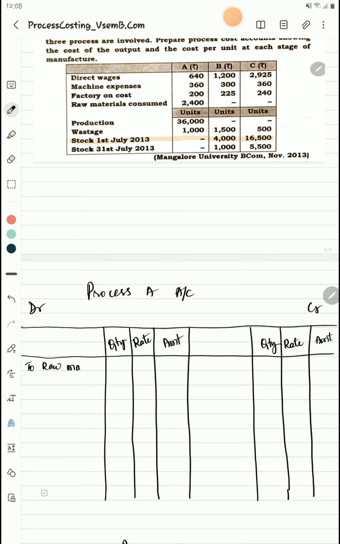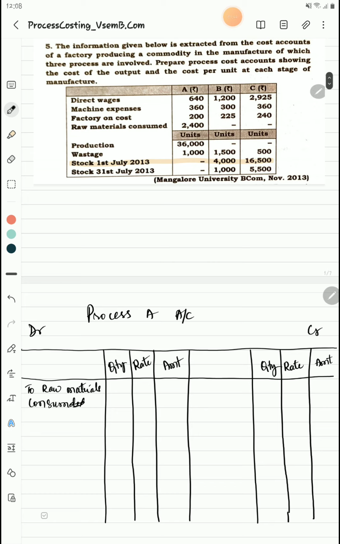We know two raw materials consumed, isn't it? Process A consumed. So we know the amount given for raw materials is 2,400. But what is the quantity that they have given? Production is 36,000 and wastage is 1,000. So altogether raw materials consumed in units will be, see, they have not given the direct information, so we will have to calculate it. The inputs will be 36,000 plus 1,000 units. So 37,000 units.